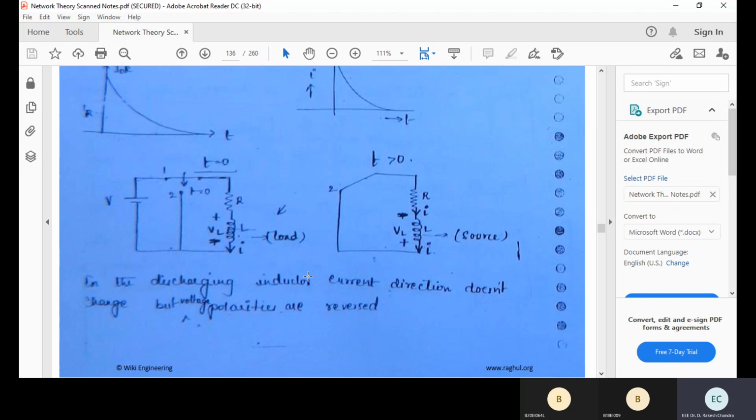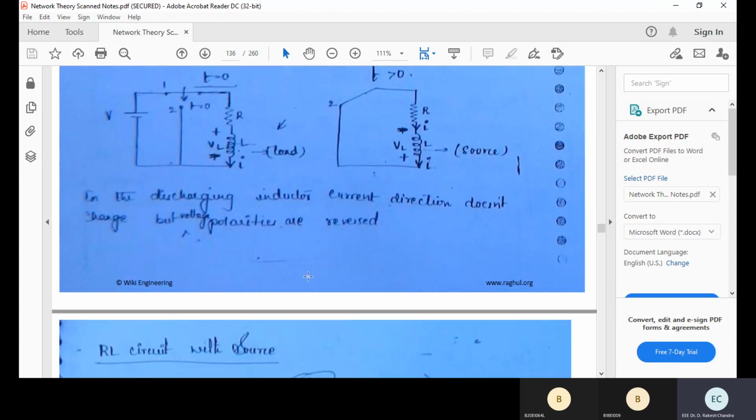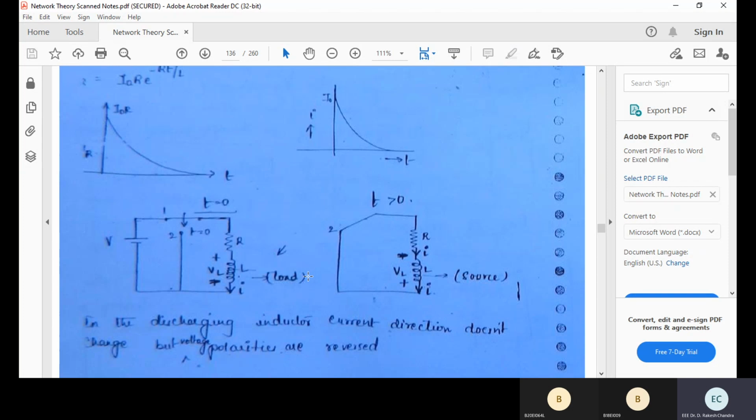The discharging inductor current direction does not change, but the voltage polarities are reversed. Yes or no? Previously, when it was charging, it was plus and minus in this way. In the absence of the source, it acts like a source. In the previous case it acted like a sink and stored all the energy. Once the source is absent, it has to act like a source, and in the reverse direction it will pump the energy to the system.